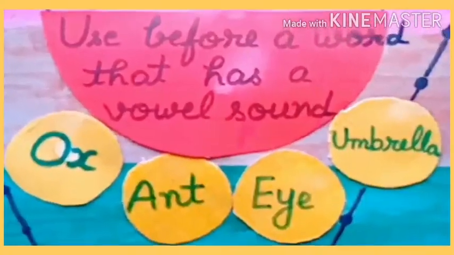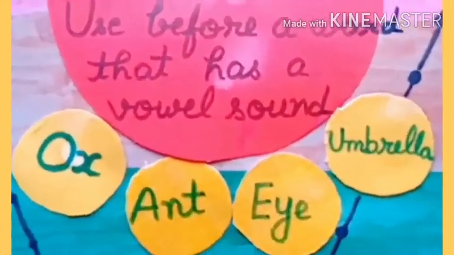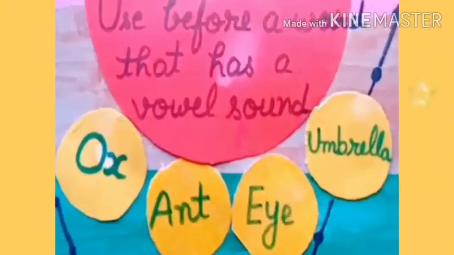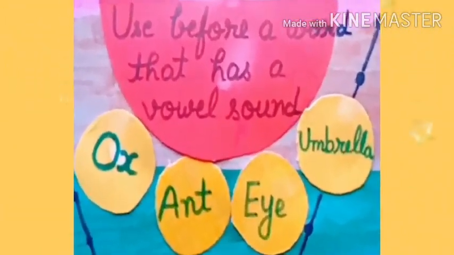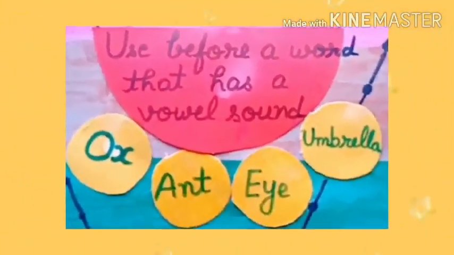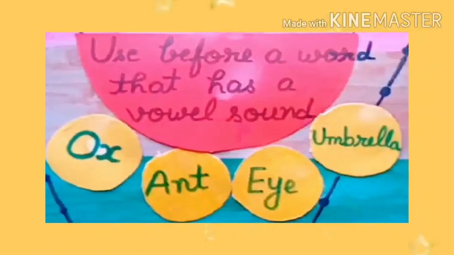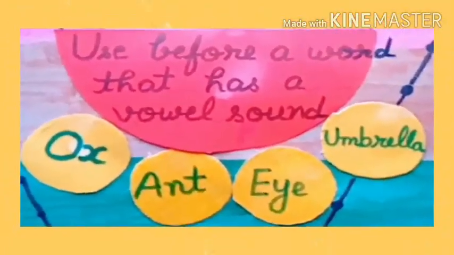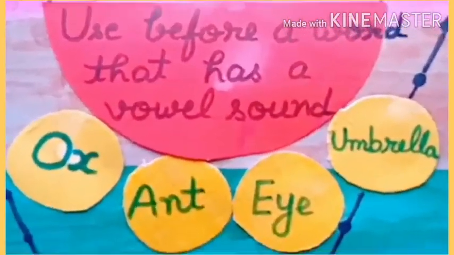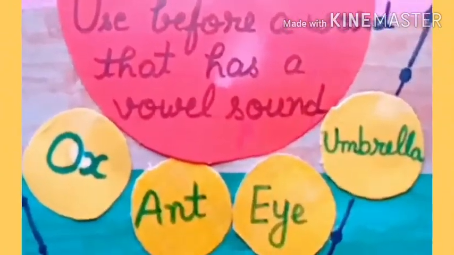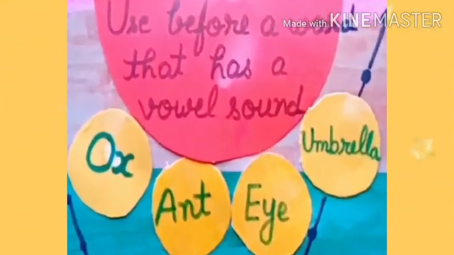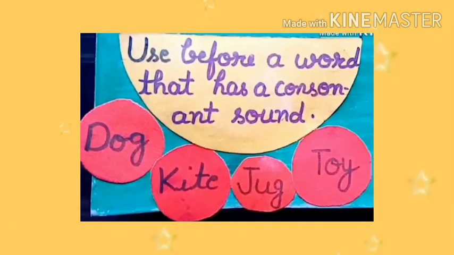And who are vowels? You know it very properly: A, E, I, O, U. The words that start with vowels, only those words will come with the best friend an. So vowels will come with an and consonants will come with a.